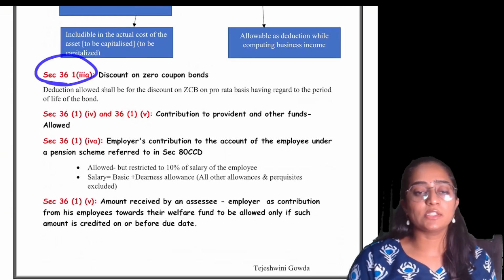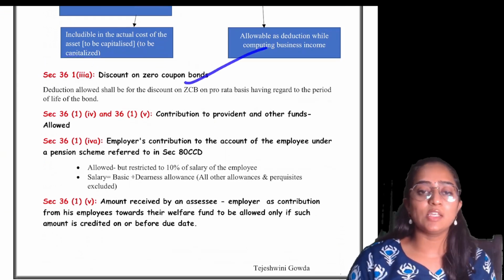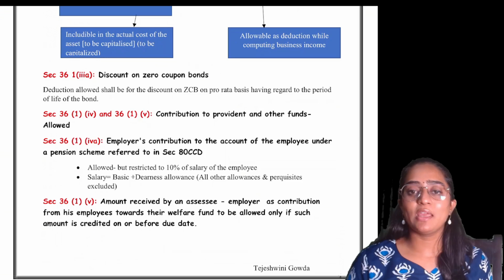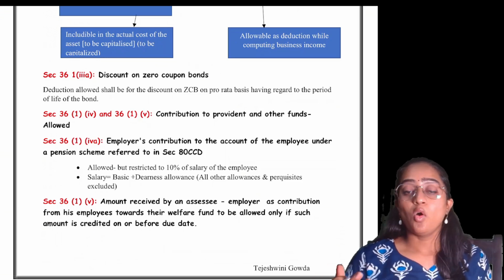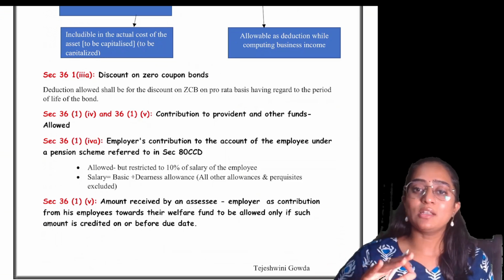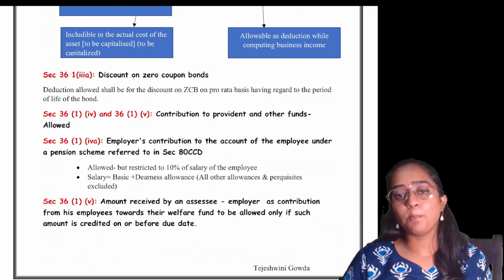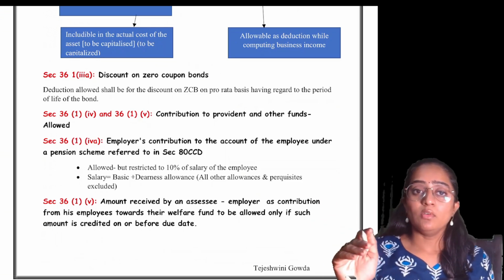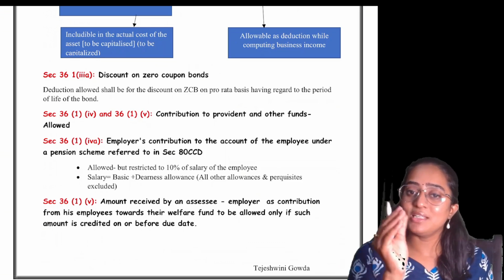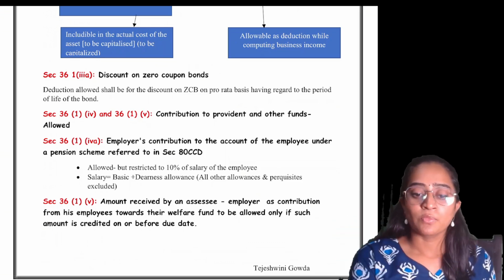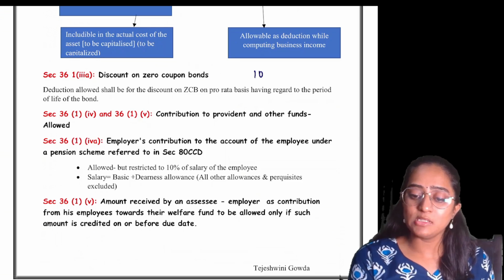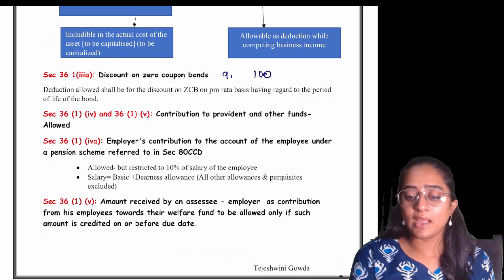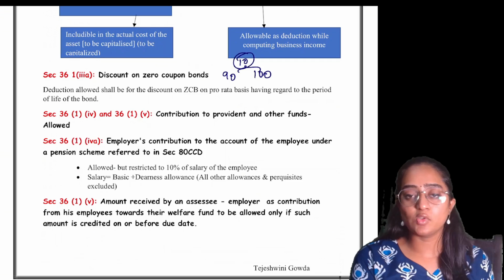Section 36, subsection 1, clause 3A speaks about discount on zero coupon bonds. Remember, zero coupon bonds are those bonds which don't carry any coupon rate or interest rate. But it is issued at a discounted price, and it is redeemed at par value or it can be redeemed at a premium also. Suppose 100 rupees is the value of one bond and you are issuing it at 90. So the 10 rupees is issued at discount.